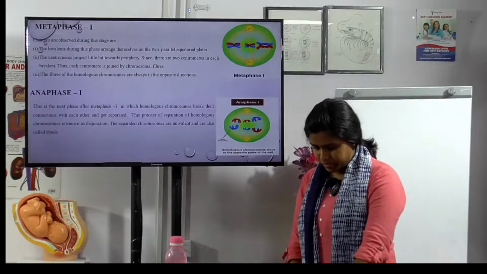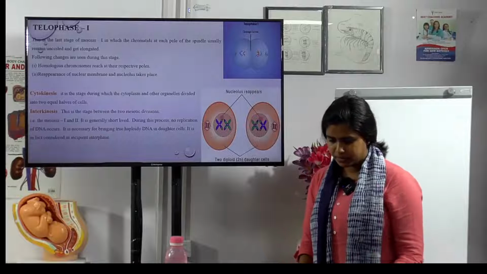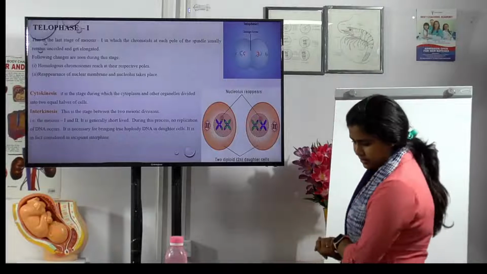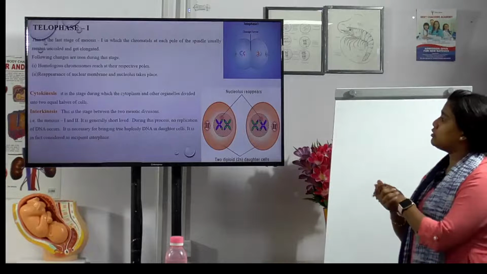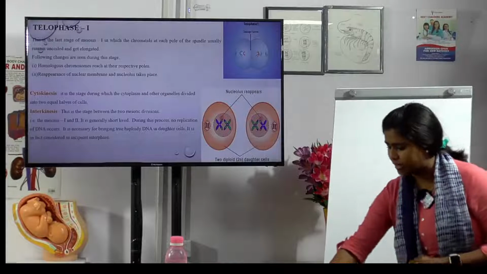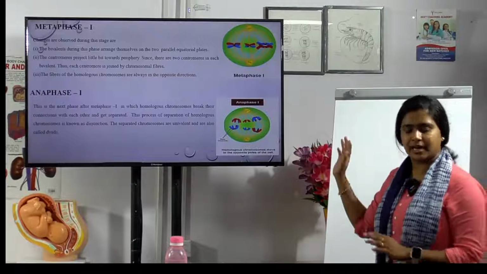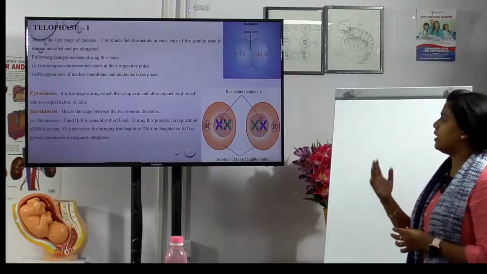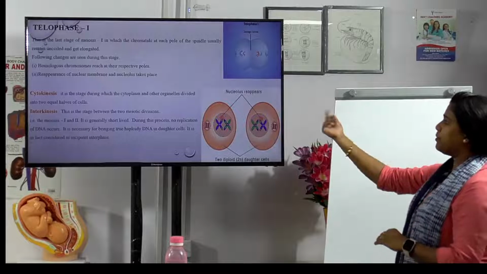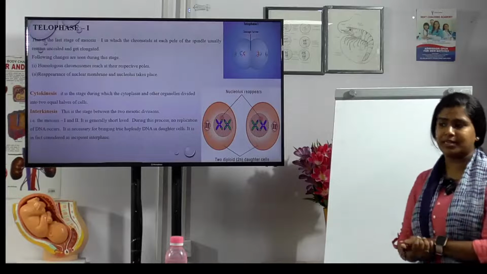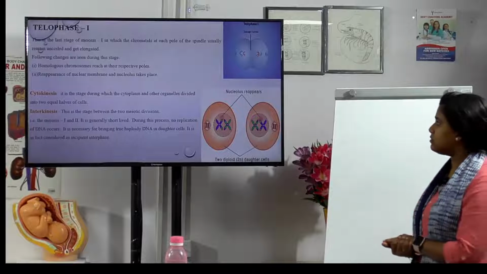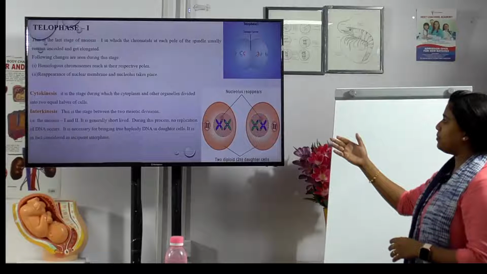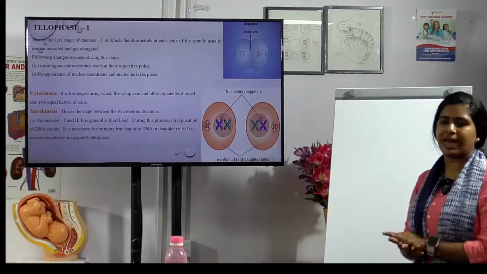Telophase 1. What happens here? What can we see from this picture? Homologous chromosomes reach their respective poles. Earlier they had not yet reached and were in process. In this phase they have reached, and reappearance of the nuclear membrane and nucleus takes place in this stage. After this comes cytokinesis, the termination. It is the last stage during which the cytoplasm or the organelles divide into two equal halves of the cells.